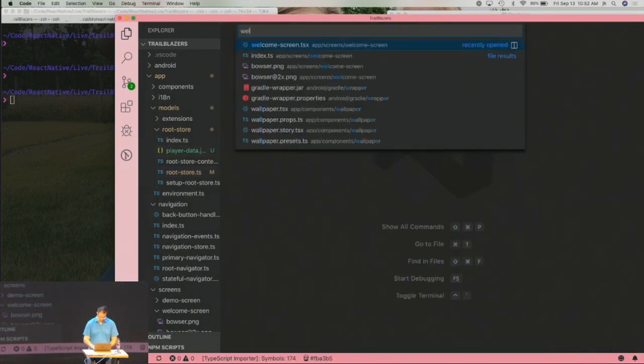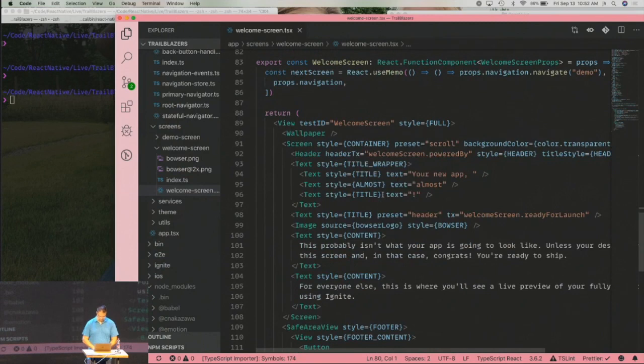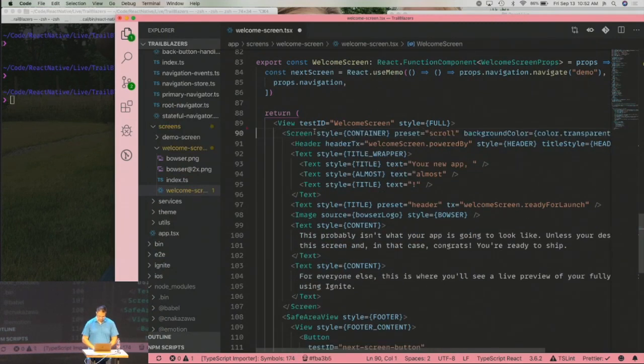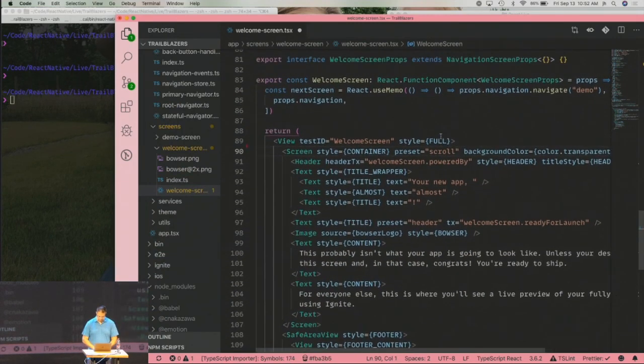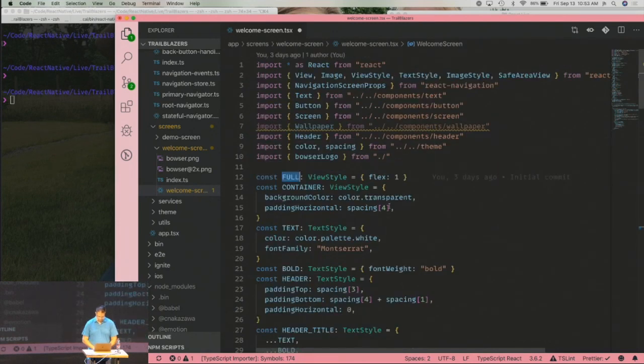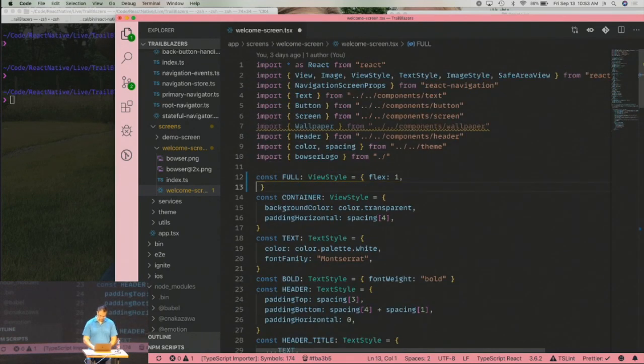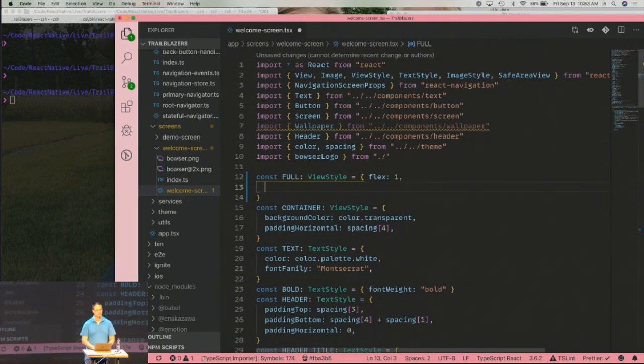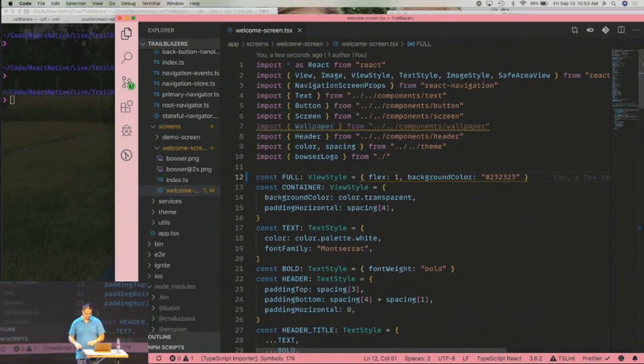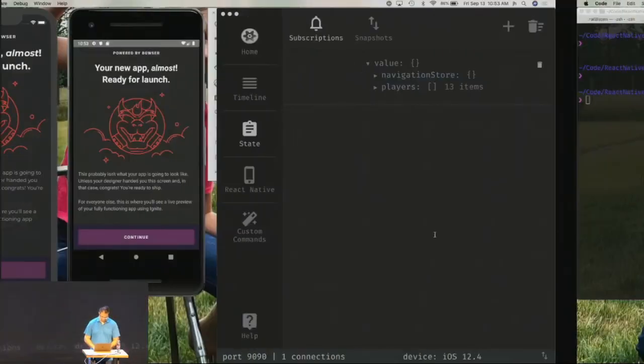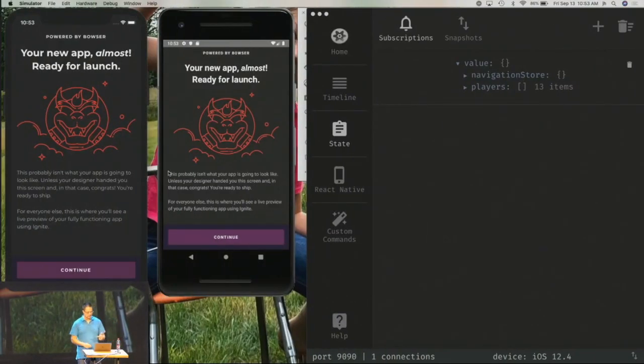So I'm going to go to the welcome screen here and start ripping stuff out. We're not going to have the wallpaper, but we do need a background of some sort. If you're not familiar with React Native, it comes with its own styling system. It's very much like CSS in JS, but there are a few changes. So background color, and I'm just going to go 232323. Sid, look away. I'm hard coding values here. So you can see it's now a gray background.